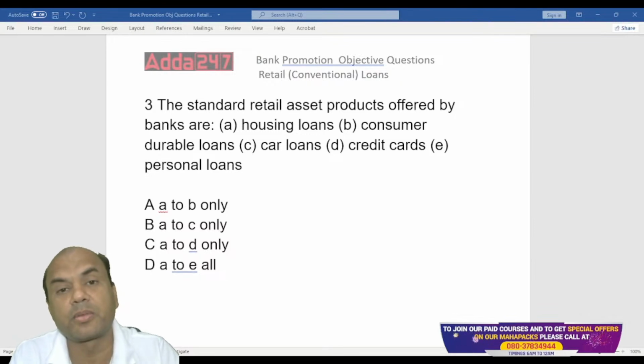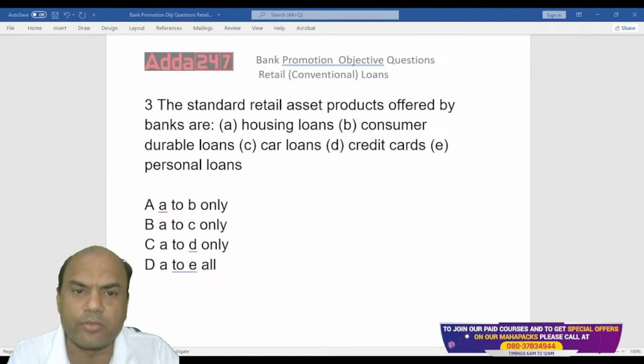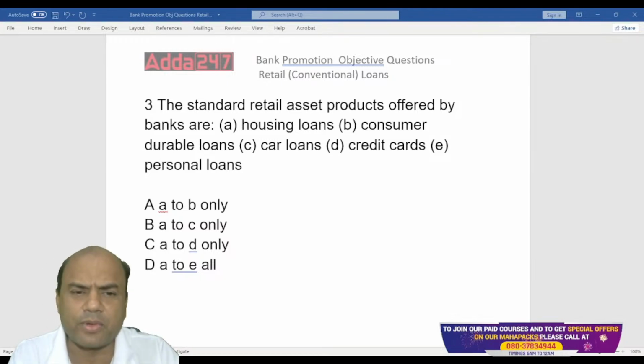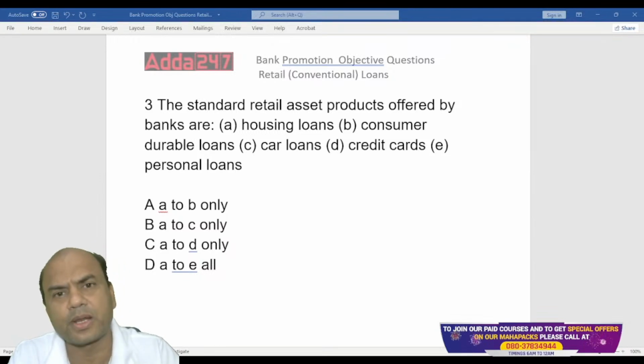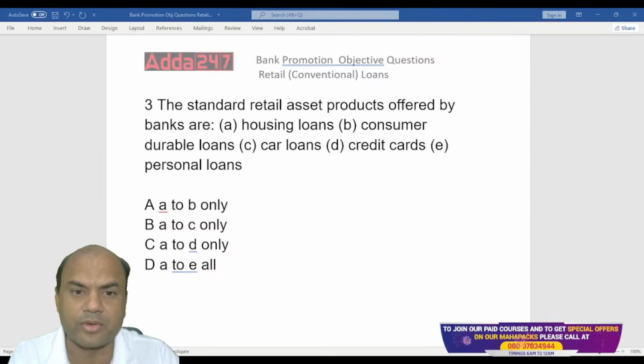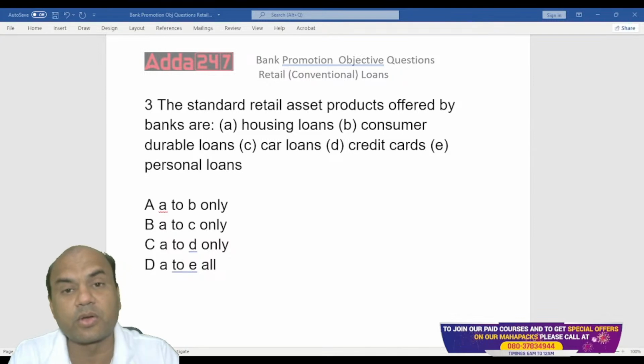Consumer durable loan is small loans related to buying the refrigerator, buying the television. Nowadays, even refrigerators and televisions are of huge price, right? Televisions have gone to around 45, 50,000. So that is also a huge amount. So consumer durable means white goods loans. You can call it simply white goods.